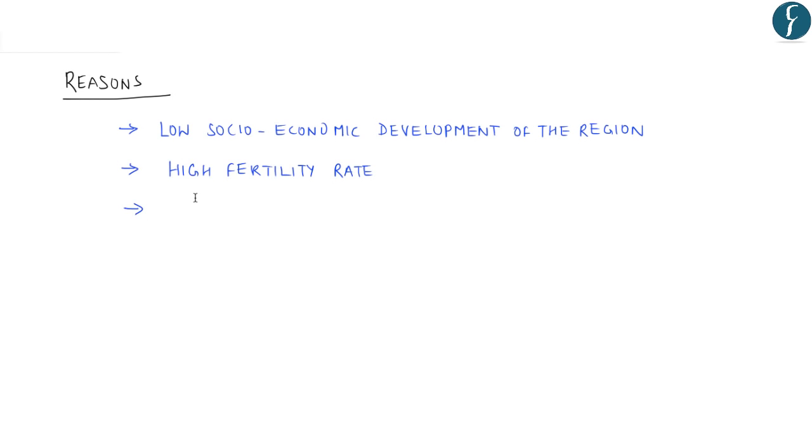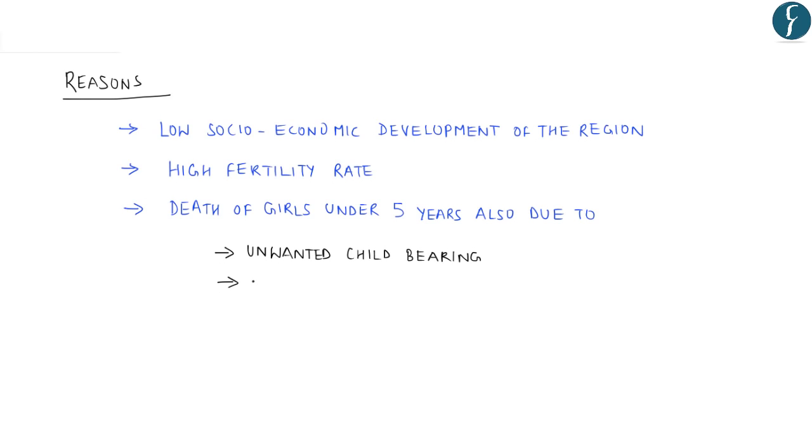The reasons provided for this high excess mortality in certain concentrated areas is primarily low socio-economic development of the region, high fertility rate, and many deaths of these females under 5 years of age are also due to unwanted childbearing as well as subsequent neglect of such girl child.